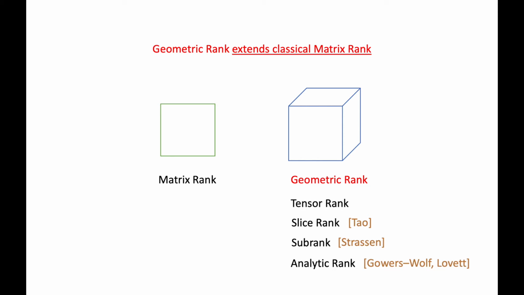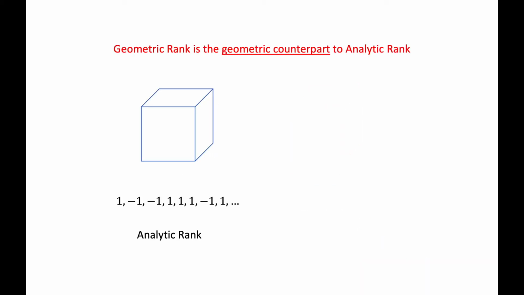Geometric rank, like all these existing notions, extends the classical notion of matrix rank to tensors. Geometric rank is the geometric counterpart to the aforementioned analytic rank. Analytic rank is only defined for tensors over finite fields, for example, the field of size 2. In this case, it assigns to the tensor in a natural way a sequence of 1s and -1s, and then measures the bias of this sequence.